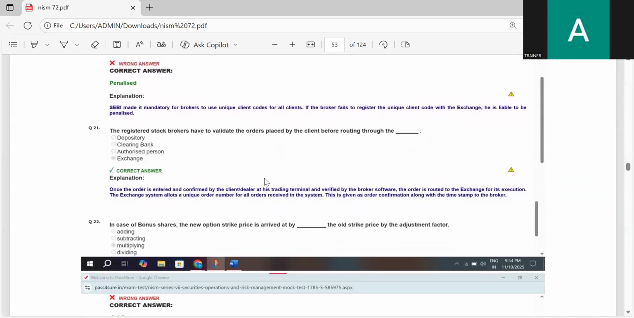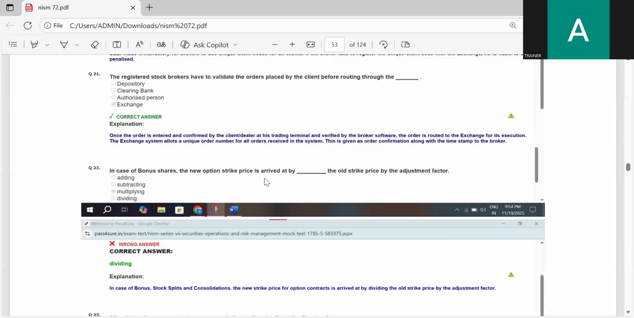The registered stockbroker has to validate the order placed by the client before routing through the depository, clearing bank, authorized person, or exchange. The correct answer is exchange. The registered stockbroker has to validate the order placed by the client before routing through the exchange.